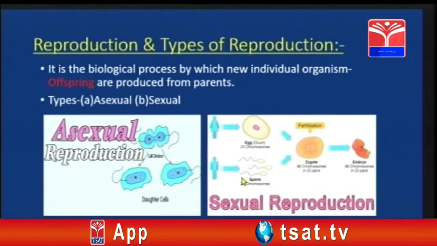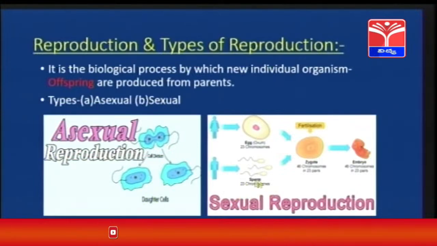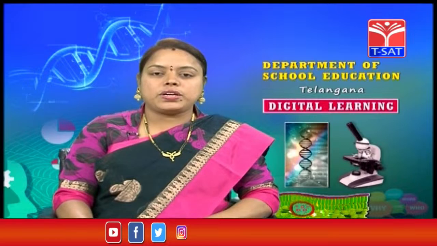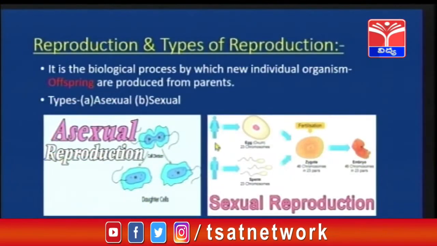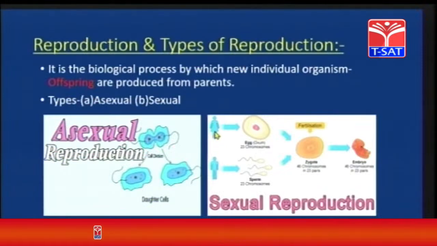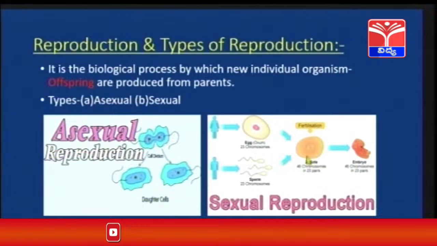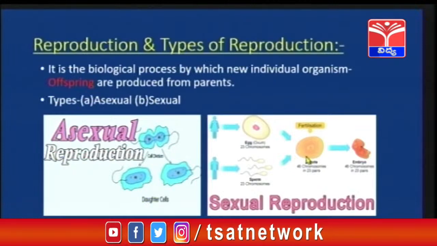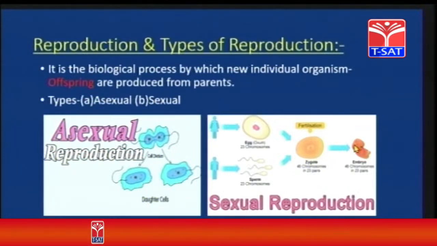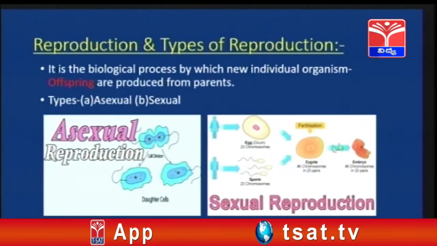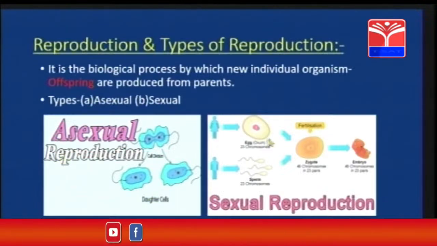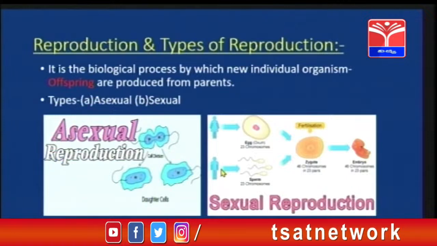Now let us discuss the other part of reproduction, that is sexual reproduction. In sexual reproduction, we see male and female. So the female organism or the female human being produces egg cells, whereas the male produces the sperm. The egg and the sperm undergo the process of fertilization, and as a result of fertilization, a zygote is developed. The zygote undergoes further development and an embryo is formed. So children, over here, as two organisms are involved, the embryo formed will have the characters of both the female as well as the male parent.